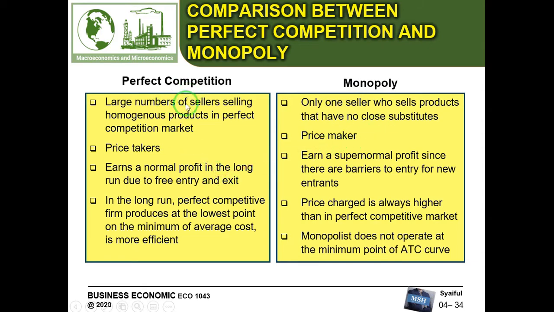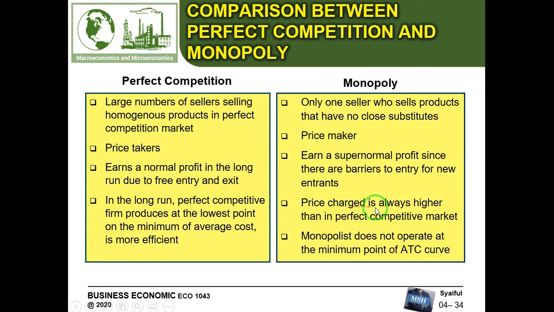And for perfect competition, they will earn normal profit in the long run due to free entry and exit. However, for monopoly they will earn supernormal profit, since there are barriers to entry for new entrants. And in the long run, a perfectly competitive firm produces at the lowest point, the minimum of average cost, which is more efficient. However, for